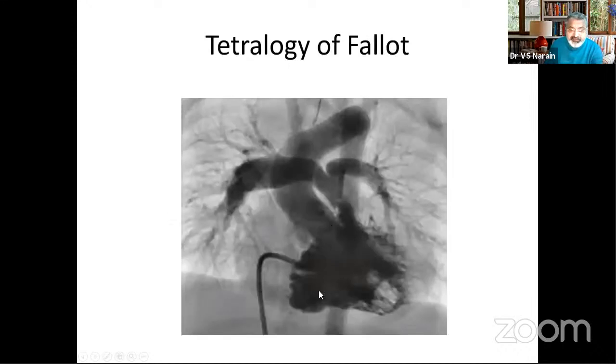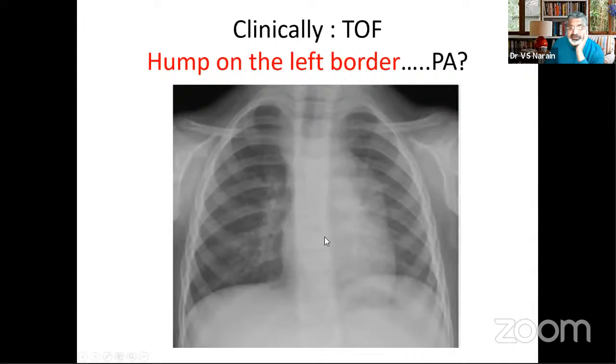Tetralogy looks different. You give an angio into the RV, you see both vessels, and you see the RV outflow narrowed down. You have some kind of diminutive pulmonary arteries. The aorta is dilated. So both these vessels fill from a single injection into the RV. This is the classical right anterior oblique view for tetralogy.